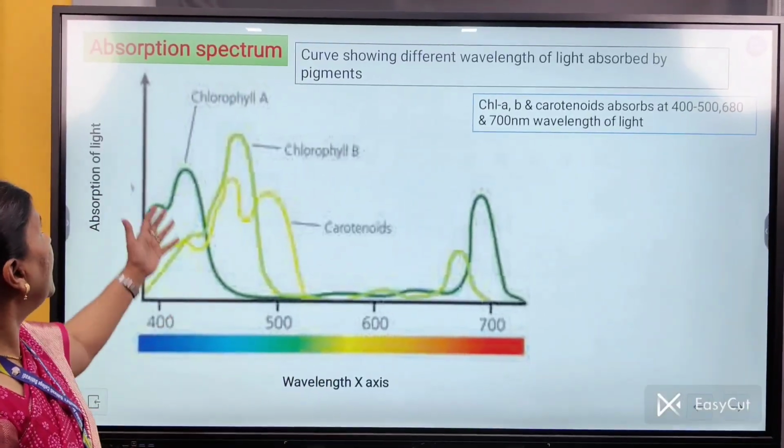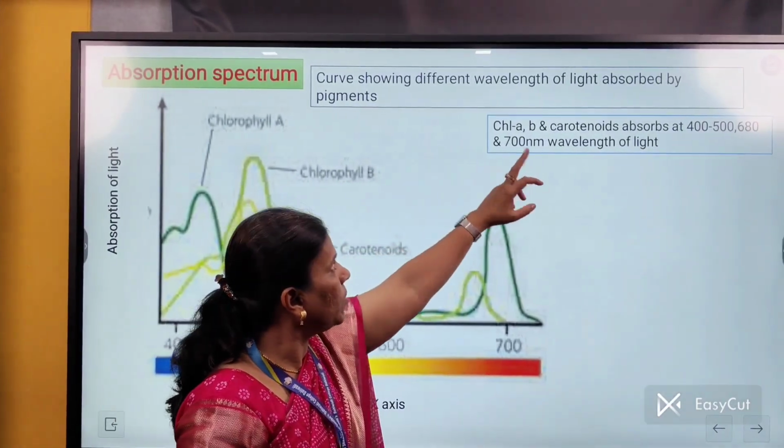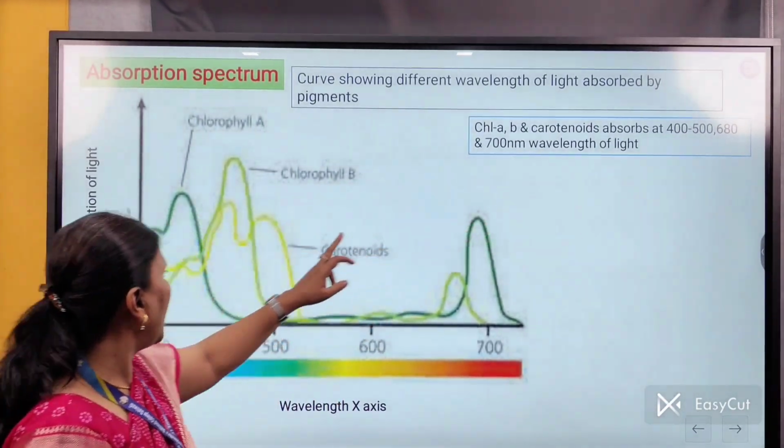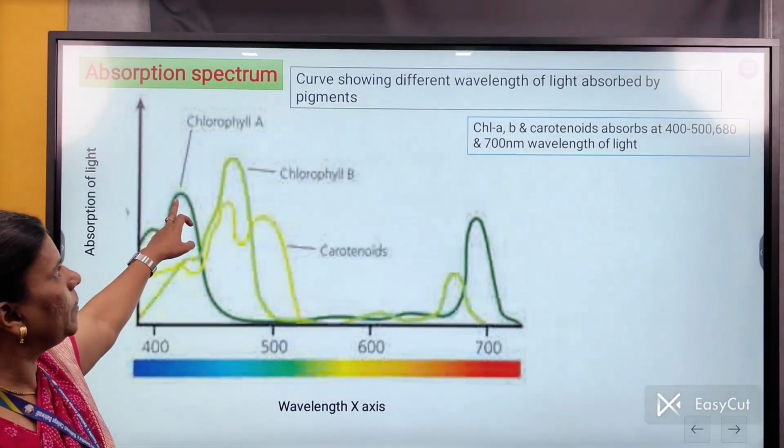This slide shows the absorption spectrum, that is, curves showing different wavelengths of light absorbed by the pigments. Yes, the chlorophyll A molecule absorbs a wavelength of about 400 nm.